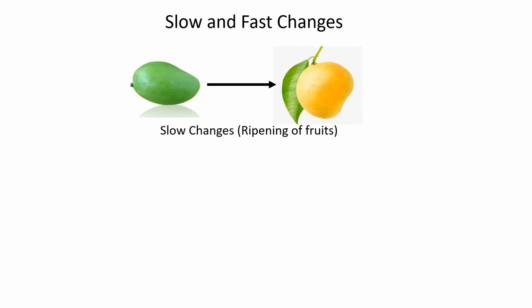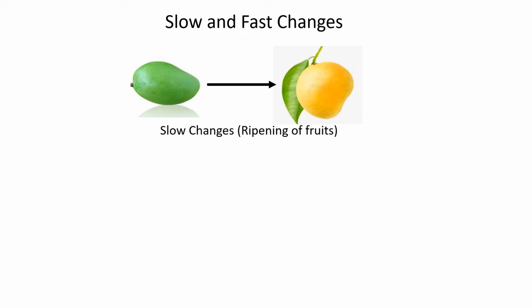So first we are going to learn about slow and fast changes. So what are slow and fast changes? So first we are going to learn about slow changes. Some changes take a very long time to happen. For example, formation of soil and ripening of fruits. They are called as slow changes.